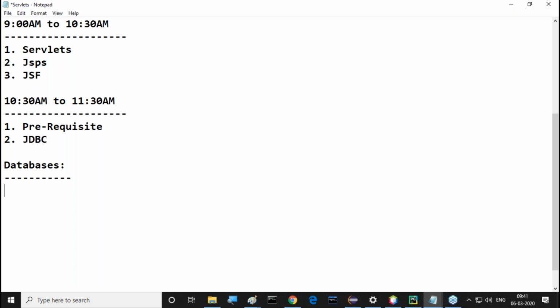Similarly, if you require the MySQL database, I will download it from the internet in front of you and install it on my system. After that, I will prepare programs with the MySQL database also. So majorly, I'm going to use two databases in my classes. The first one is which one? The Oracle database. For Java developers, it's mandatory to know the Oracle database, at least a minimum idea, not too much awareness of it.